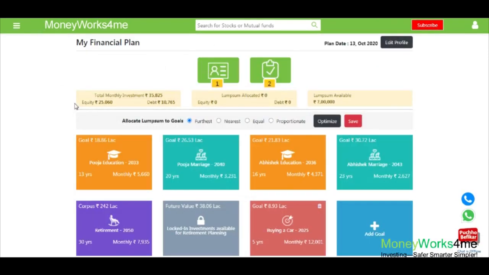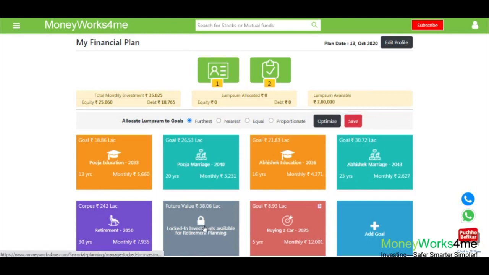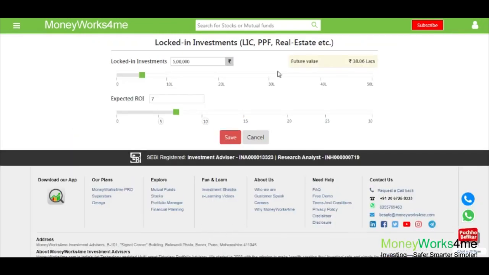Now, before coming to the retirement, the first thing you want to check is whether the locked-in investments that are available for retirement planning are correct. This should include anything that you have saved in LIC or EPF, or if you have invested in a second real estate, which you can liquidate and add to your retirement corpus. Once you have saved this, you can go to the retirement planning.